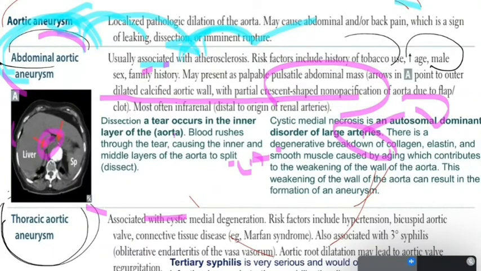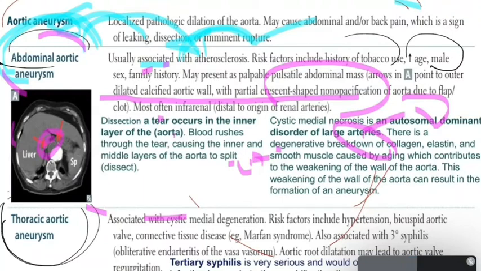So the most common site of the aorta that dilates is below the kidney, the infrarenal area, distal to the origin of the renal arteries. Infrarenal means below the point where the abdominal aorta gives its branches to the kidney.